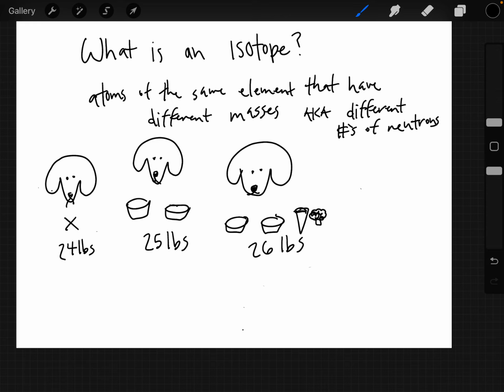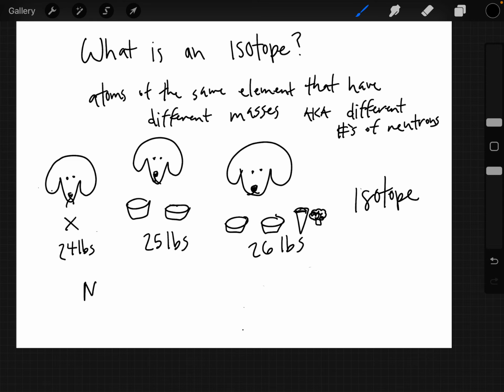Okay? So there's something different about my dog all these days. His weight is different, right? Some days he's skinnier, some days he's more chunky. But is my dog the same dog? Yes, his name's Biscuit. He's the same every single day in terms of who he is. But his weight is different. That is what an isotope is in terms of atoms. Okay? And isotopes are found in nature. You can have multiple different atoms of one element that weigh different amounts simply because they have more or less neutrons.